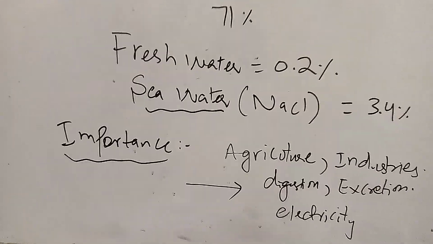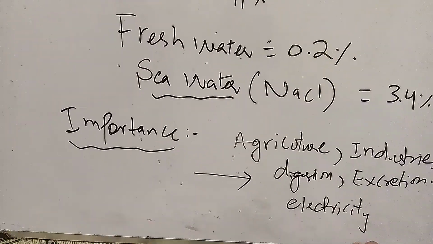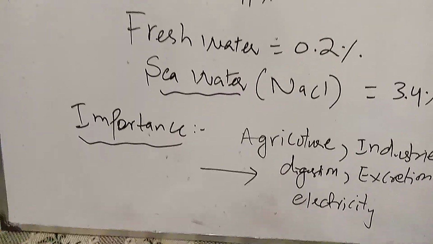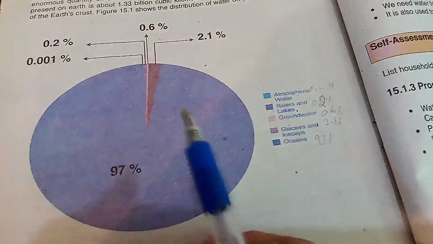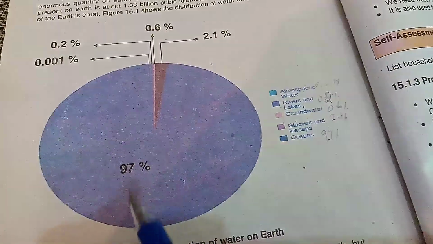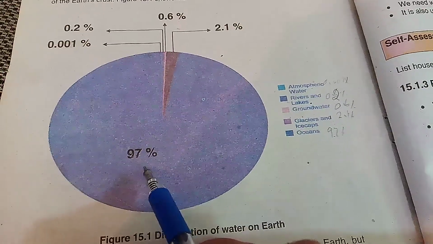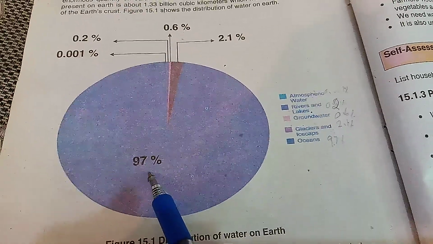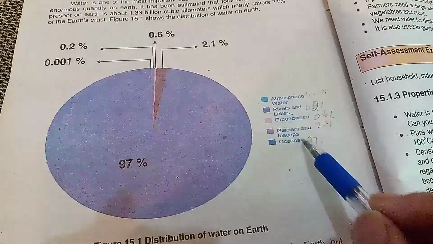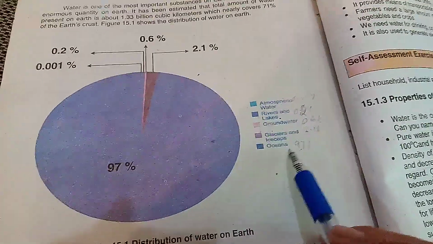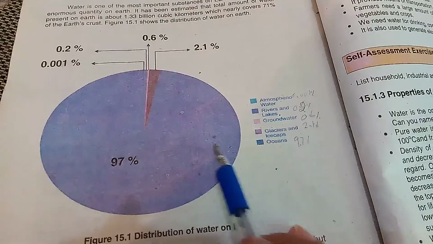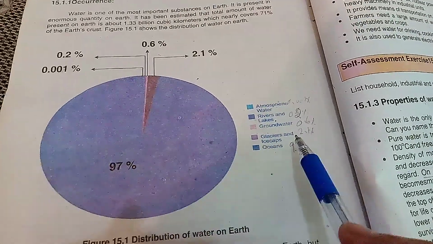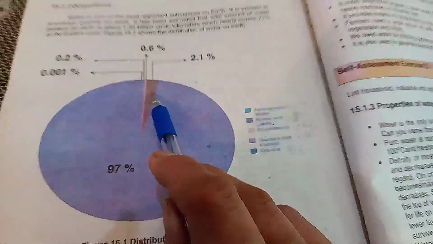In your book there is figure 15.1, which is very, very important. You can see the distribution of water on earth given in it. 97% of the water comes from the oceans. Glaciers and ice caps hold only 2.1%.